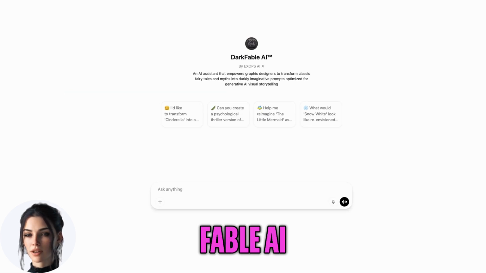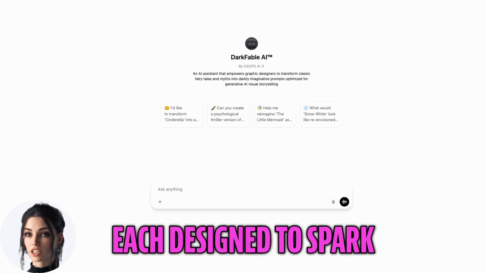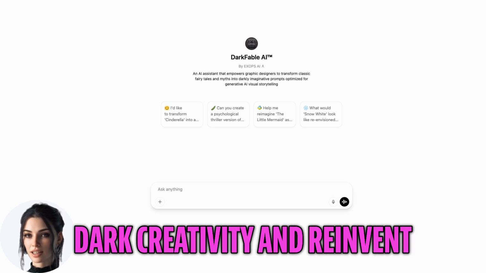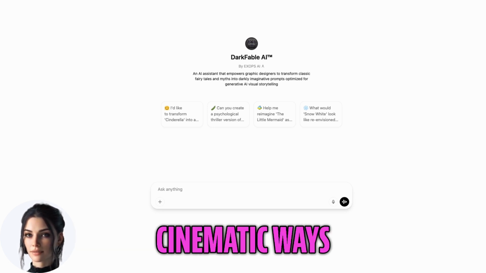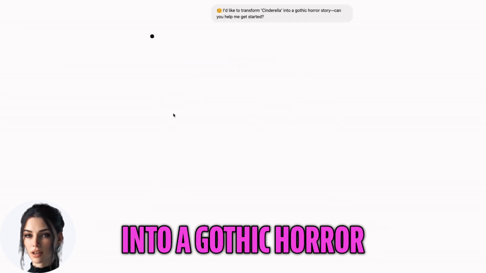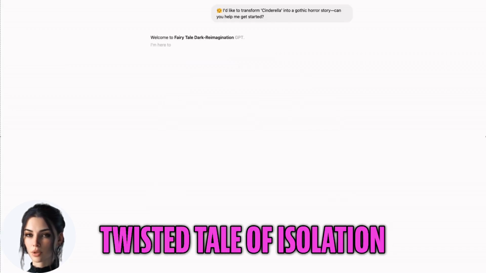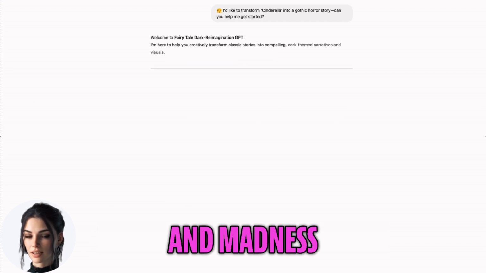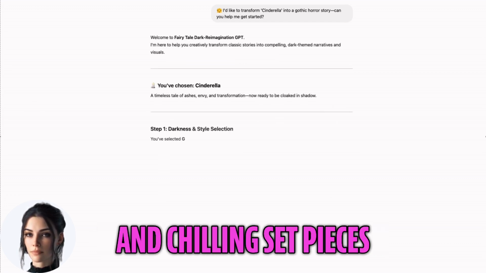When you open DarkFable AI, you'll see 4 haunting conversation starters, each designed to spark dark creativity and reinvent well-known fairy tales in bold, cinematic ways. Want to turn Cinderella into a Gothic horror? Just ask, "Can you help me reimagine Cinderella as a twisted tale of isolation and madness?" DarkFable AI creates plot arcs, characters, and chilling set pieces.